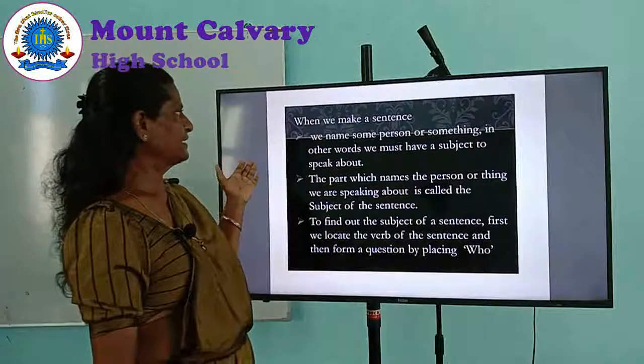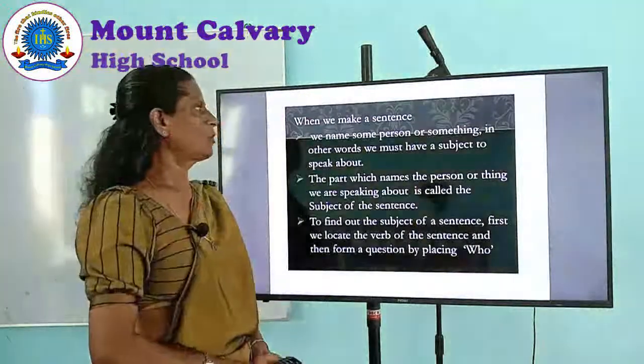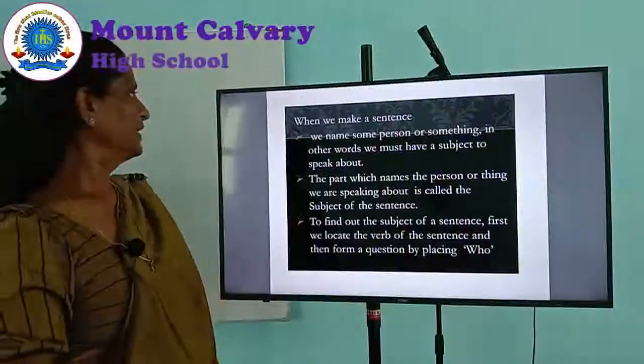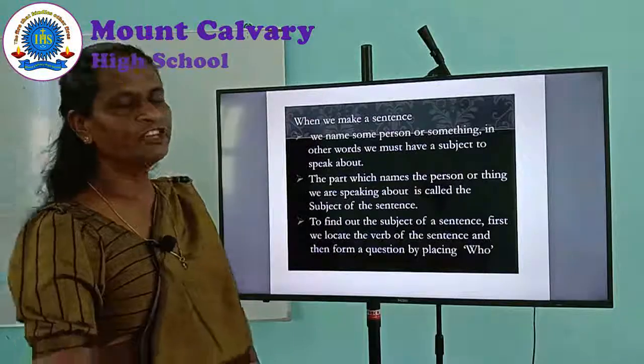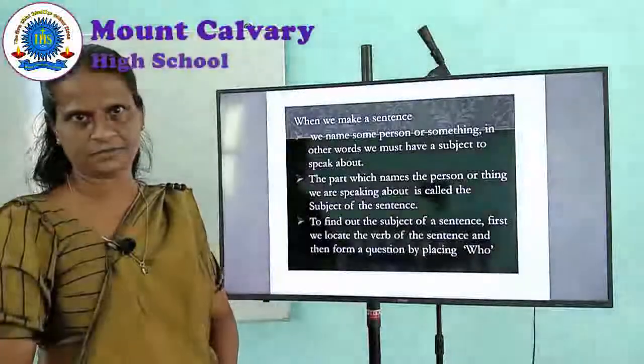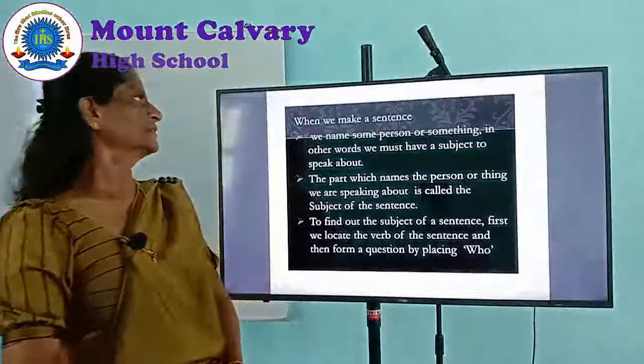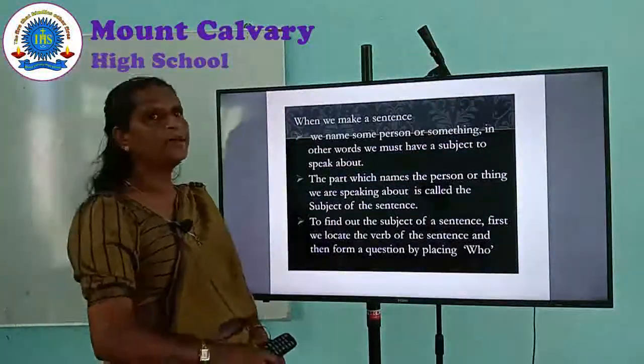When we make a sentence, we name some person or something. In other words, we must have a subject to speak about.